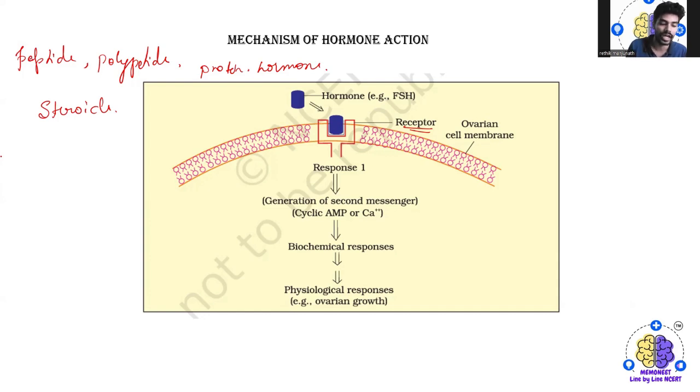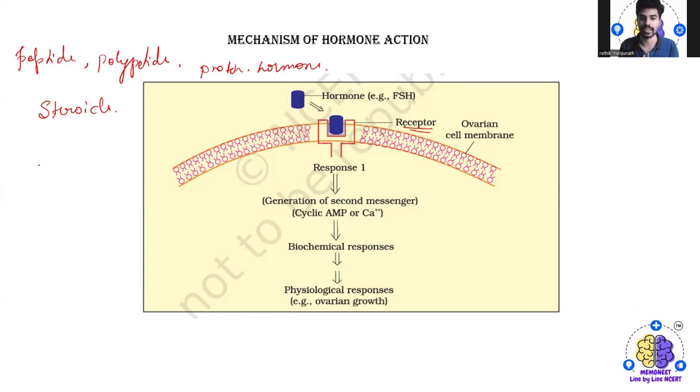And we have amino acid derivatives, like epinephrine, and we also do have the iodothyronine, that is nothing but the thyroid hormones. So yeah, this is all about how hormones are classified.